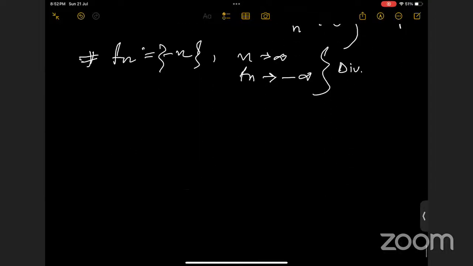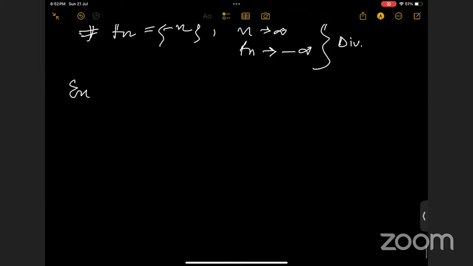Suppose I'm now giving you 2 or 3 examples. You will say whether each is convergent or not. This is one example: 1 by minus 1 to the power n.